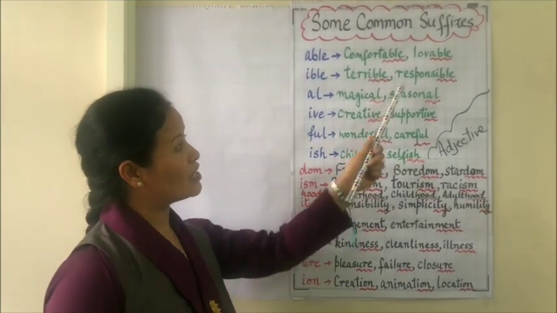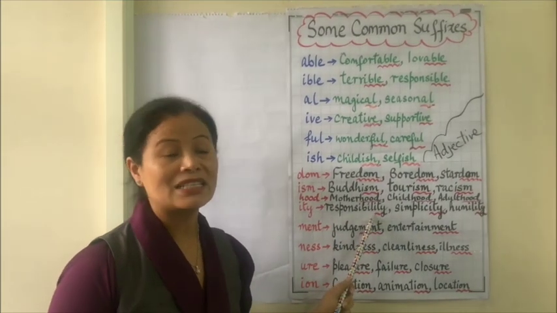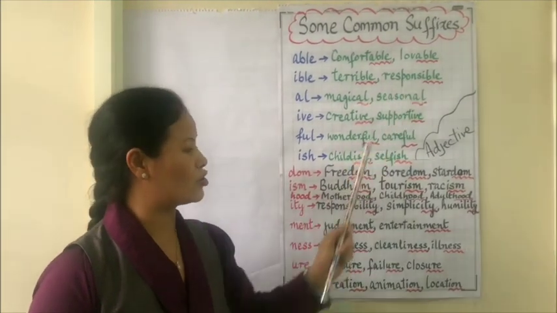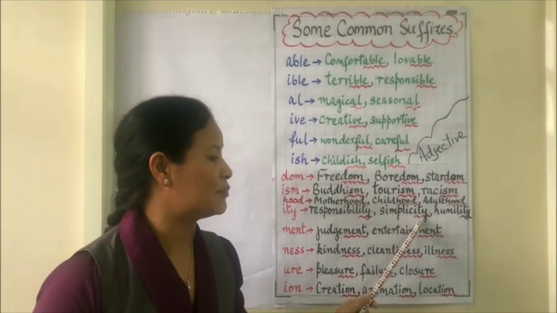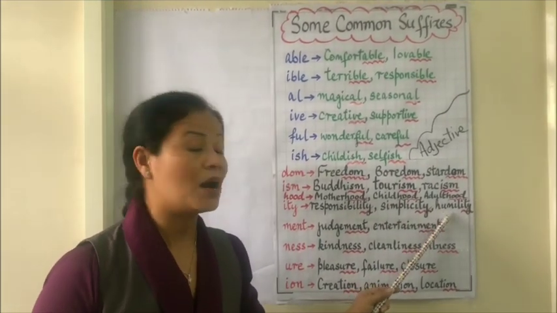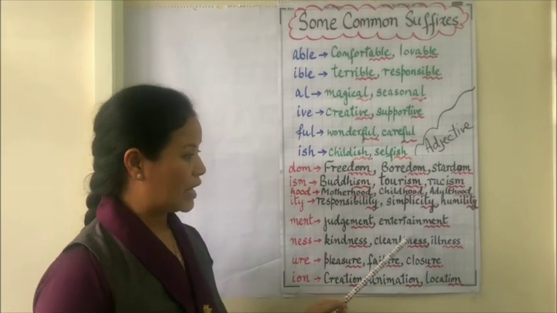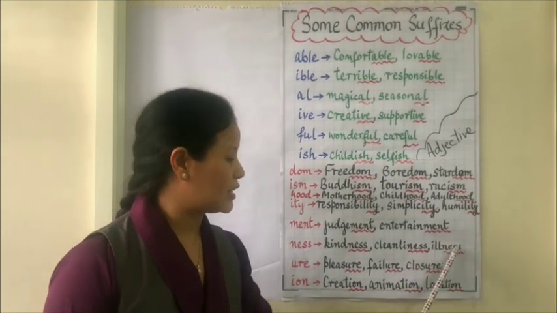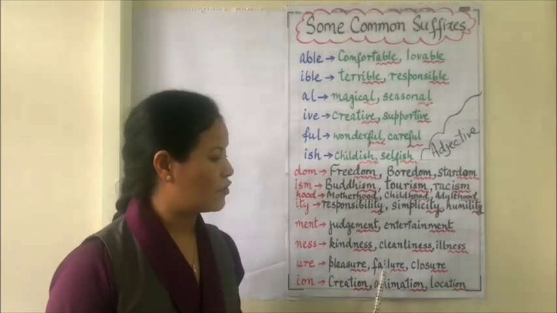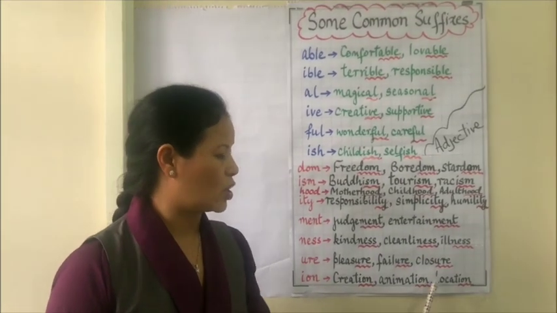Then responsibility, I just talked about responsible, responsibility. This is the noun form and this is the adjective. And then from the word simple, we have simplicity, and from the word humble, we have humility. Then judgment, entertainment, kindness, cleanliness, illness, pleasure, failure, closure, creation, animation, location.